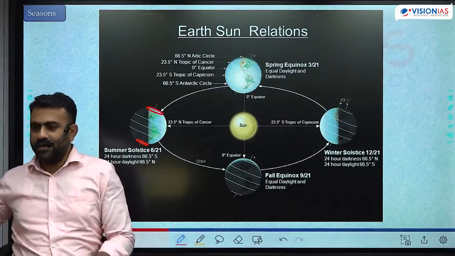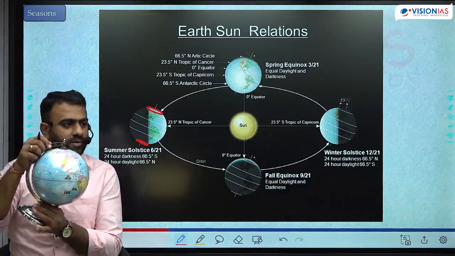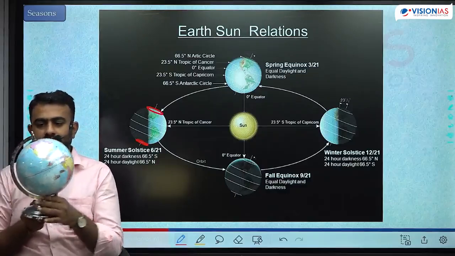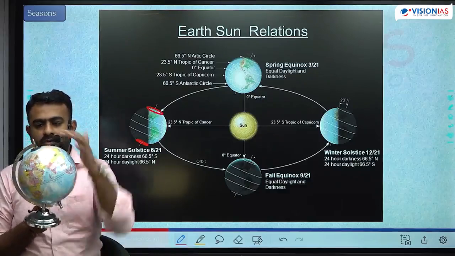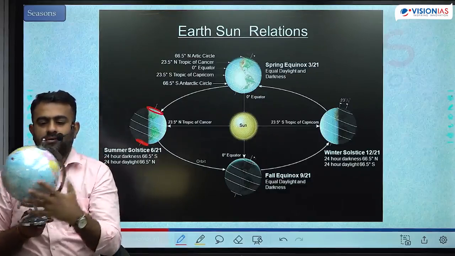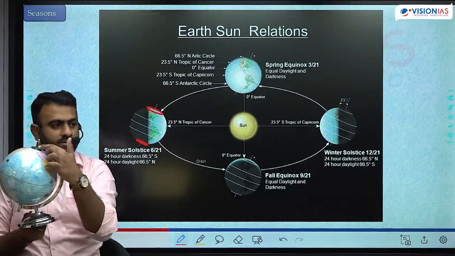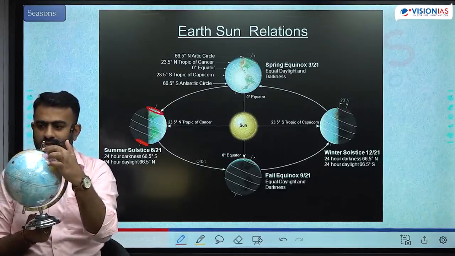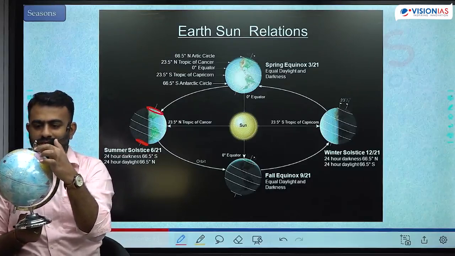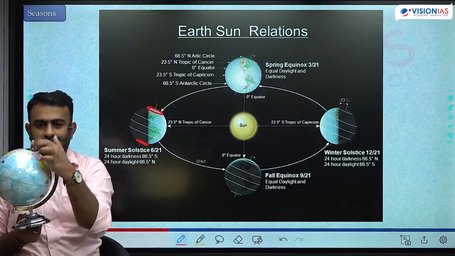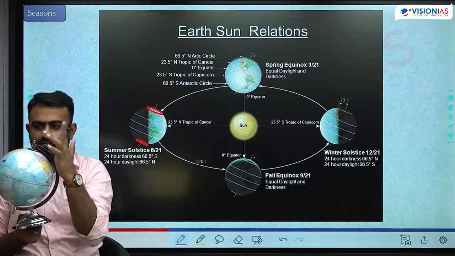exactly 90 degree में खड़े हैं आप. Okay, so you are standing somewhat like this. Okay, so you are seeing the sun. Okay, ऐसा रखो. Okay, you are seeing the sun. Exactly 90 degrees में है तो there's 12 hours of day, 12 hours of night. But एक इंच इस तरफ कर लो, you will see sun for 24 hours.